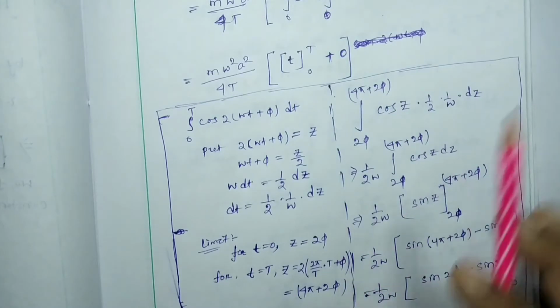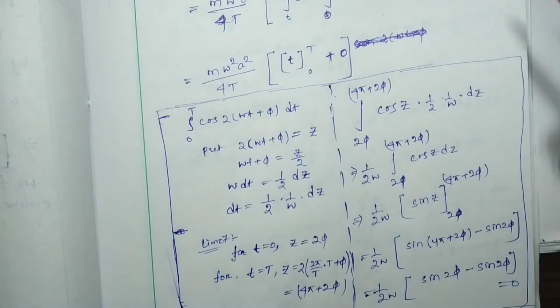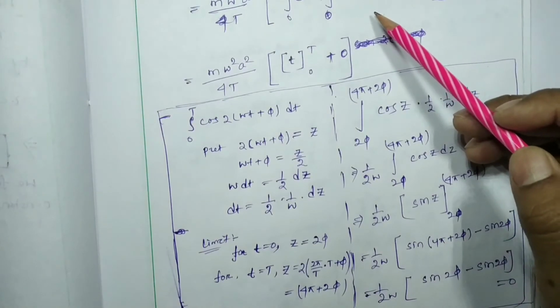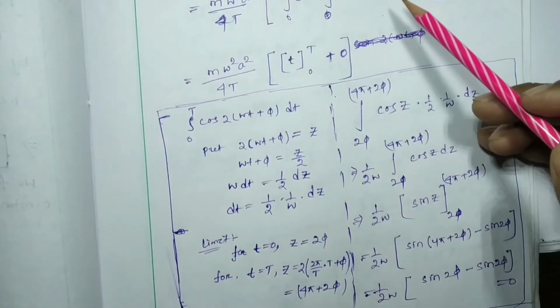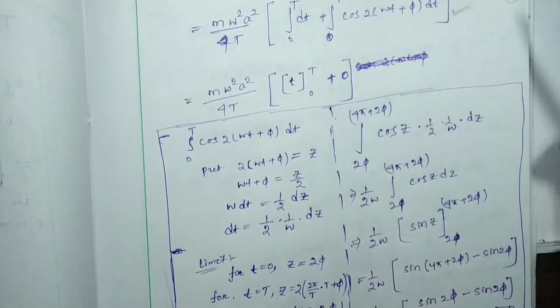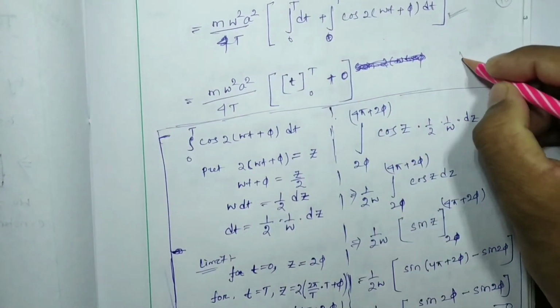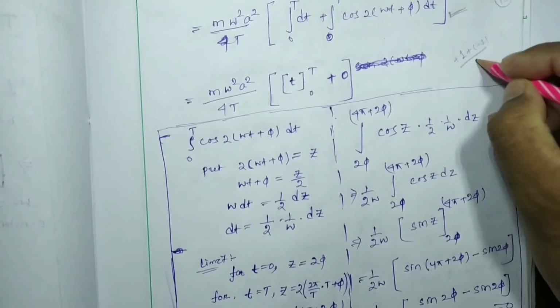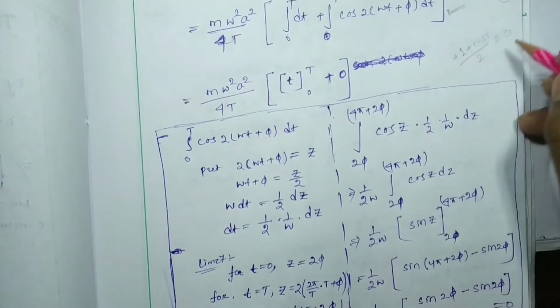These things need not be written in the exam, because we know that the average value of cos and sin is equal to 0, because cos and sin functions oscillate between plus 1 and minus 1. So plus 1 and minus 1 by 2 is nothing but 0. We know that.